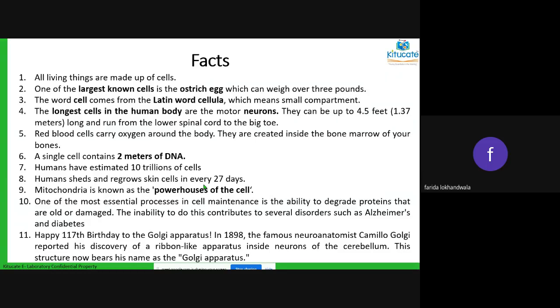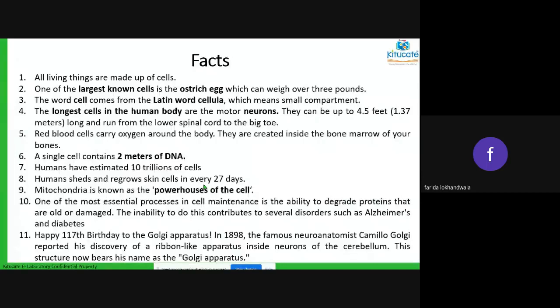The red blood cells are the ones that carry oxygen around your body and they are made inside the bone marrow of your body. One cell contains 2 meters of DNA. One cell, huh? One cell. A human being contains around 10 trillion cells. The human skin keeps on shedding every 27 days. You don't even realize it.